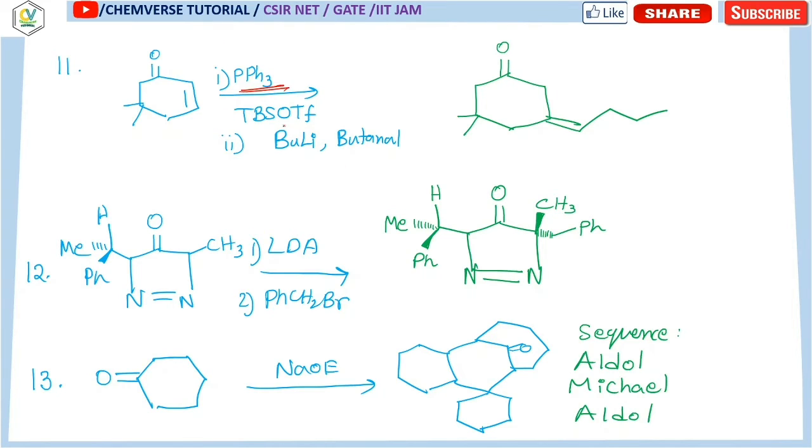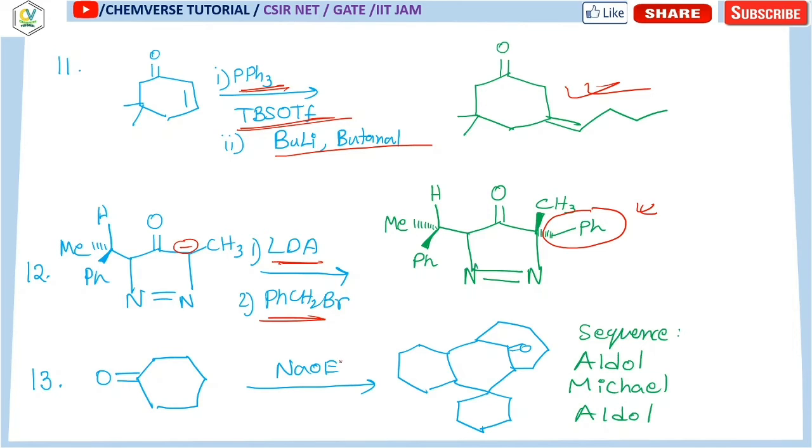Over here PPh3 and TBSOTf are there, and in the next step butyl lithium, butanol will give you this product. And in the next question, if you use LDA, there will be a negative charge over here, which will basically attack this one. So this CH2Ph will form at the below position, which is less hindered.